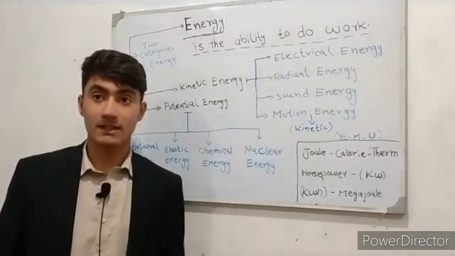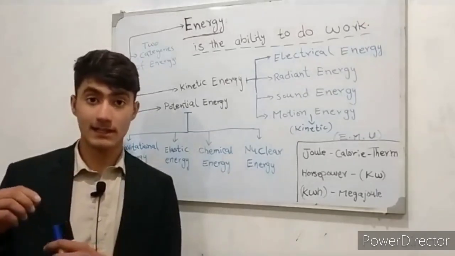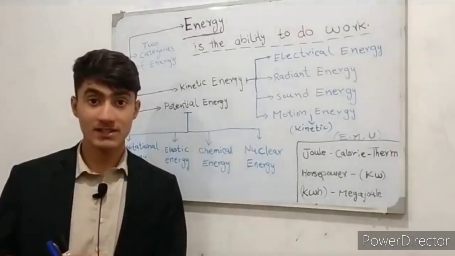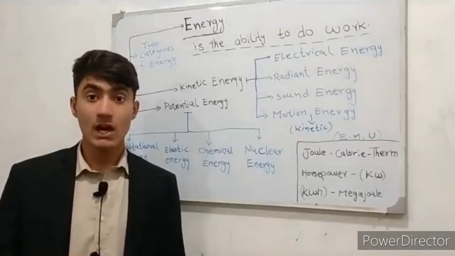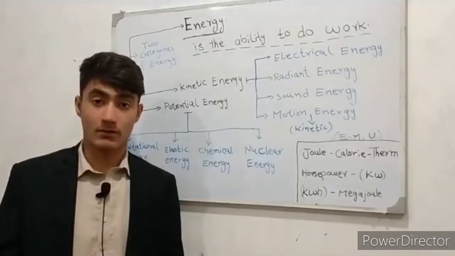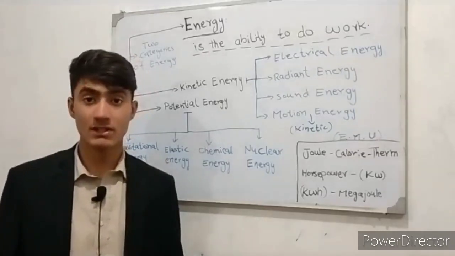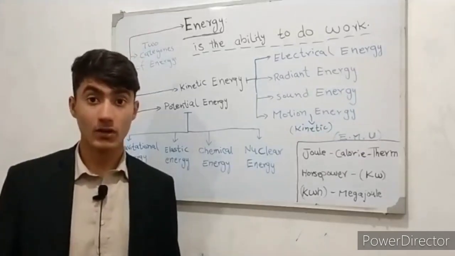So let's look at a few examples of energy use in our everyday life. The first example is when you switch on the TV, the electrical energy is used to create pictures on the screen and the sound. The second is when we eat food, our body uses chemical energy embodied in the food to move around. Most of the electricity produced in the world comes from the chemical energy released in the burning of coal, oil or gas.